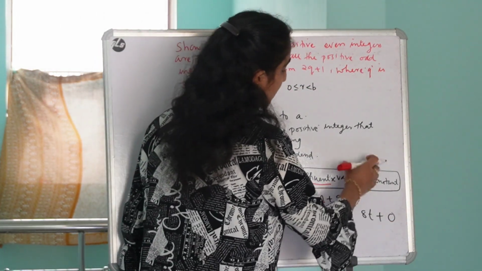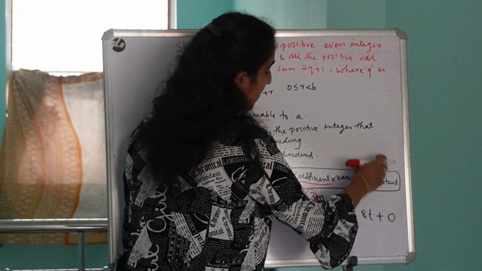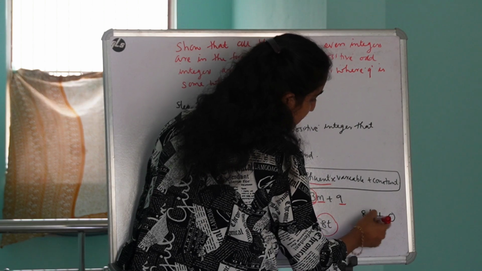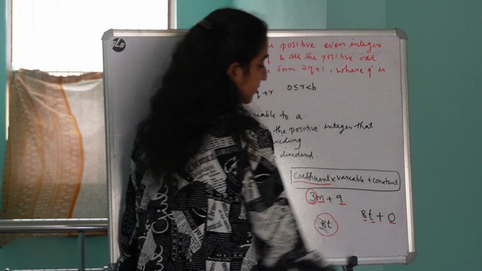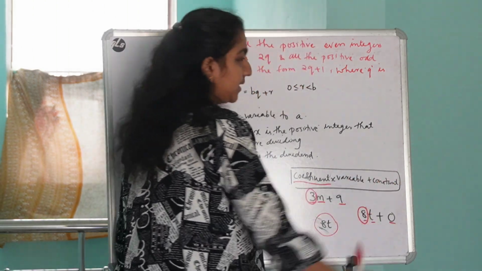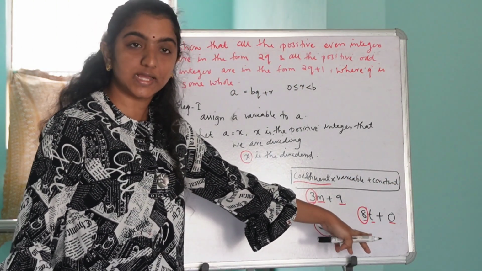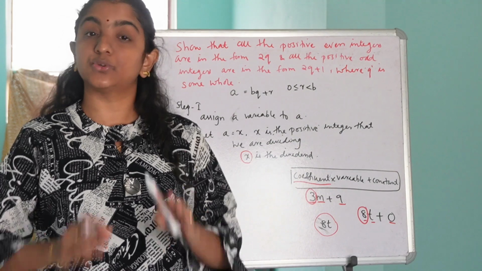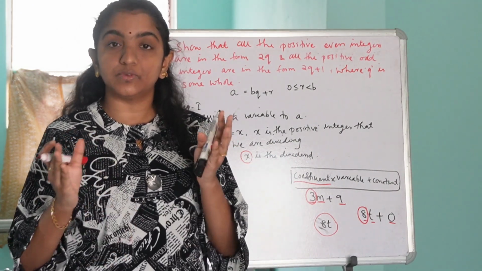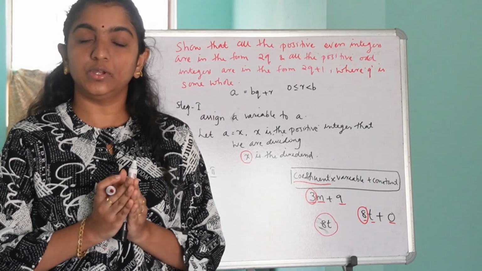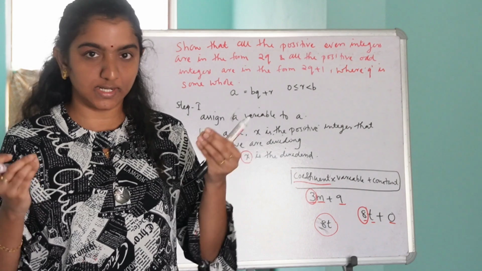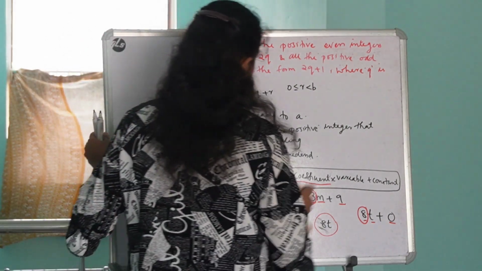Now you can compare these two expressions, that is, this is the coefficient, this is the variable, and this is the constant value. Is it clear? So now you can choose this coefficient 8 as the divisor. Is it clear? So always you have to choose the coefficient of the variable in the given expression as the divisor. Okay.